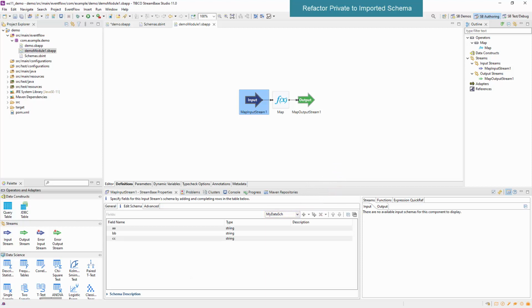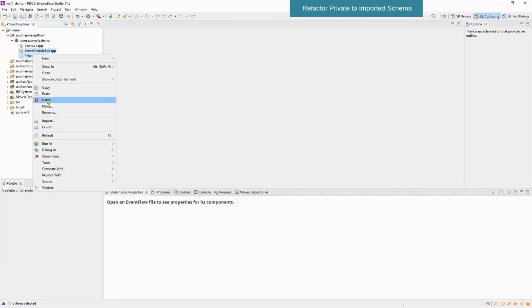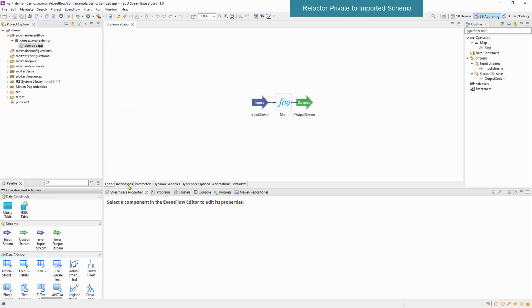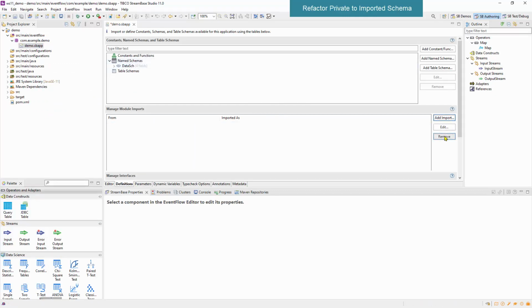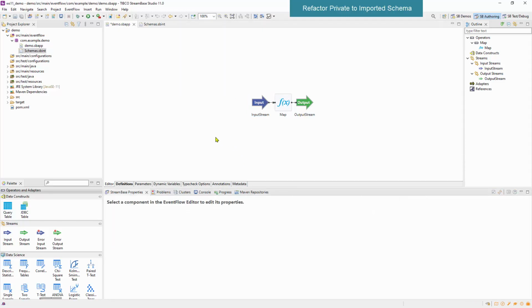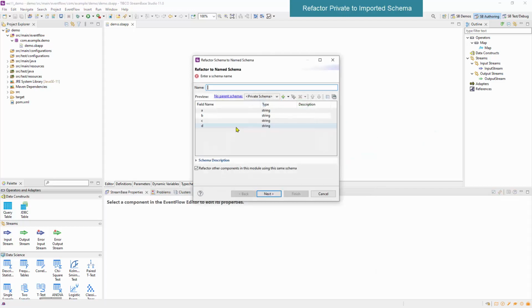What if we start with a private schema and we'd like to turn it into a named schema? Let me reset this. We'll start with a private schema and no named schemas. Let's demonstrate how to refactor a private schema to a named schema, and then how to turn that named schema into an imported schema. The first step is, we're starting with a clean application with a private schema. To turn this into a named schema, choose Refactor, Extract Named Schema.